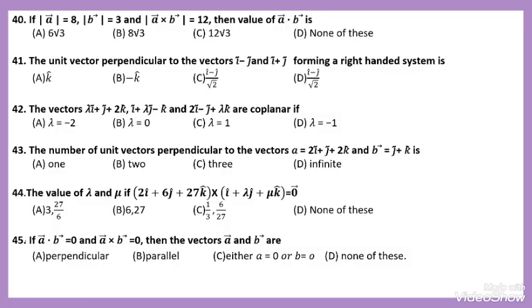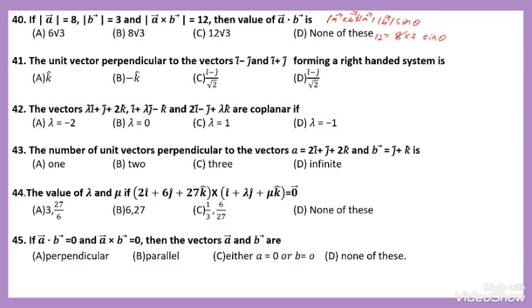That is question number 40. If magnitude of A is 8, magnitude of B is 3, and magnitude of A cross B is 12. Here magnitude of A cross B is equal to magnitude of A into magnitude of B sin theta. While substituting the values, it becomes 12 equals 8 into 3 into sin theta.